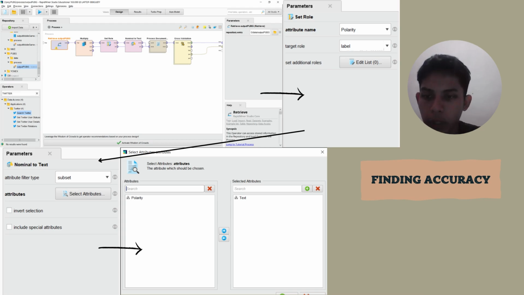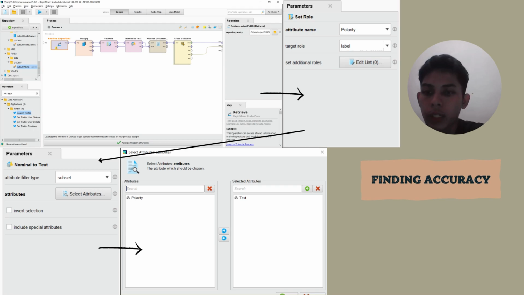We select the data that we have searched for polarity earlier, and in the exploratory entry section we have the data that is output mobile game. Then we use the Set Role operator, edit in the Set Role parameter section. We select polarity for the attribute name and label for the target role.